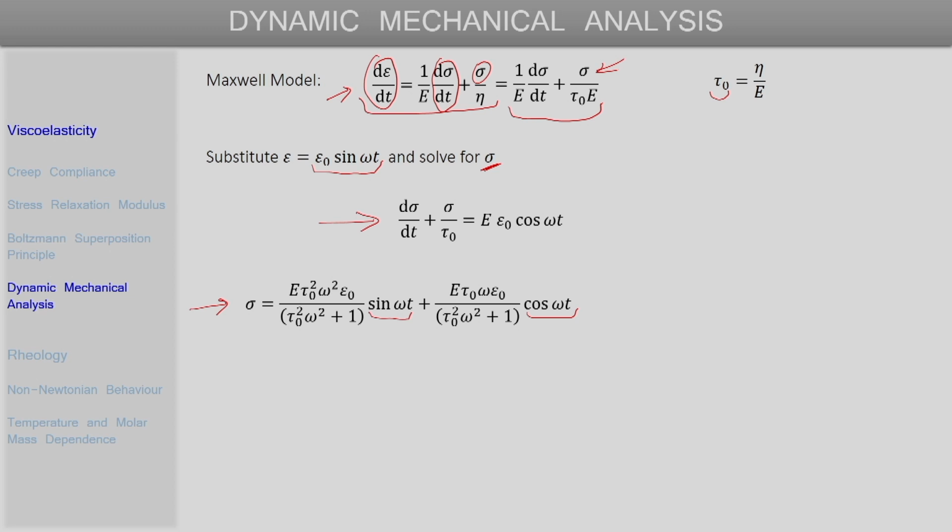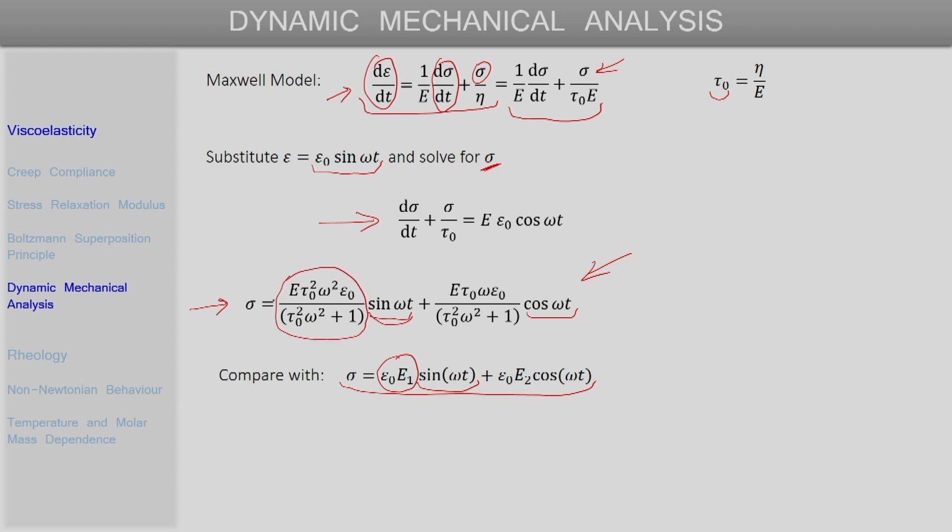So, now if we compare the expression that we obtained from the solution of the Maxwell model to the expression for this oscillatory shear stress, which as discussed a couple of slides back is this, and try to relate the sin omega t term here with the sin omega t term here, we will see that this term we can say as being equal to this term here.